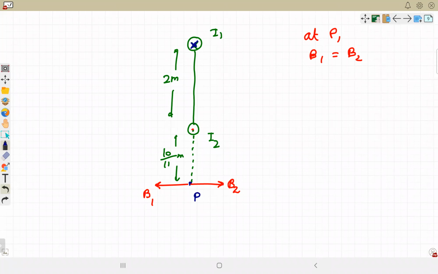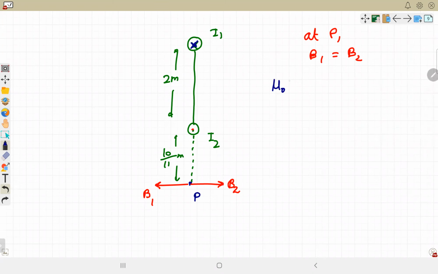What is the value of I2 coming out to be? Can you solve for the value of I2?